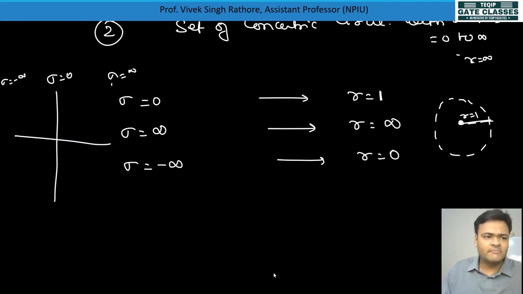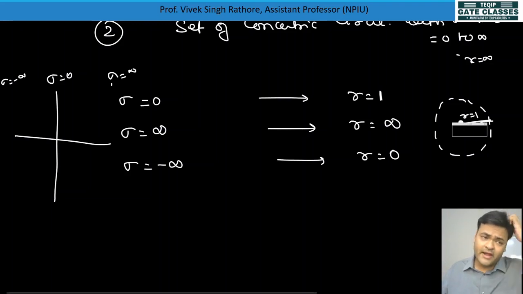So sigma = minus infinite will lead to the r = 0 circle, and sigma = infinite will lead to the r = infinite circle. Like this it happens. Okay.